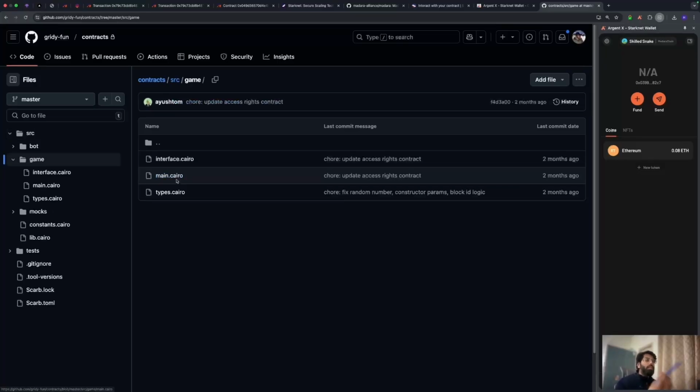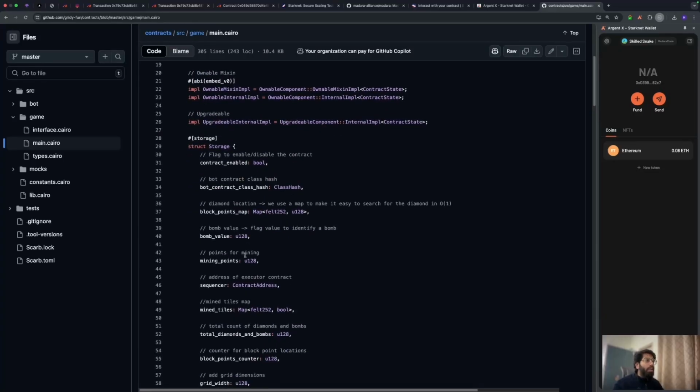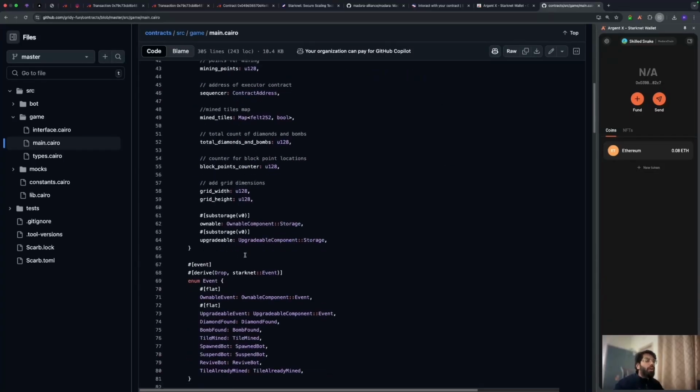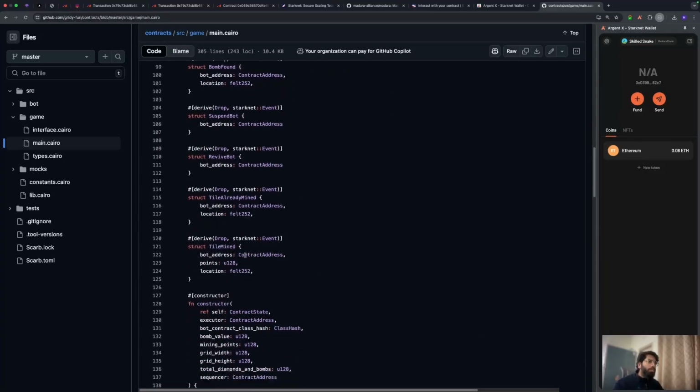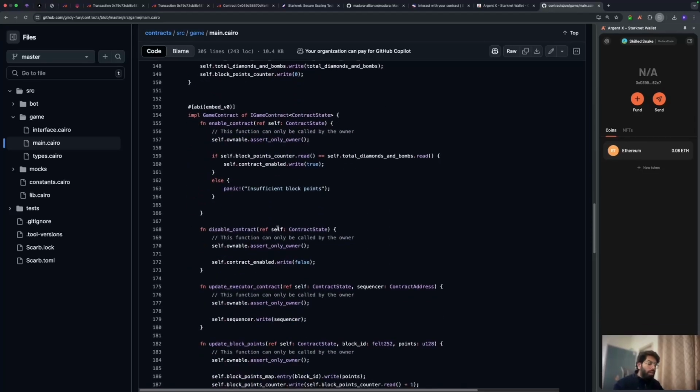It has an interface, main.cairo, and a types file in which you describe different things that you would want to have. The structure of it, how to understand it and how to write it, is pretty similar to Rust as well as Solidity. It inculcates good and bad values from it. And yeah, I think it's pretty easy to understand. You will get a hang of it.